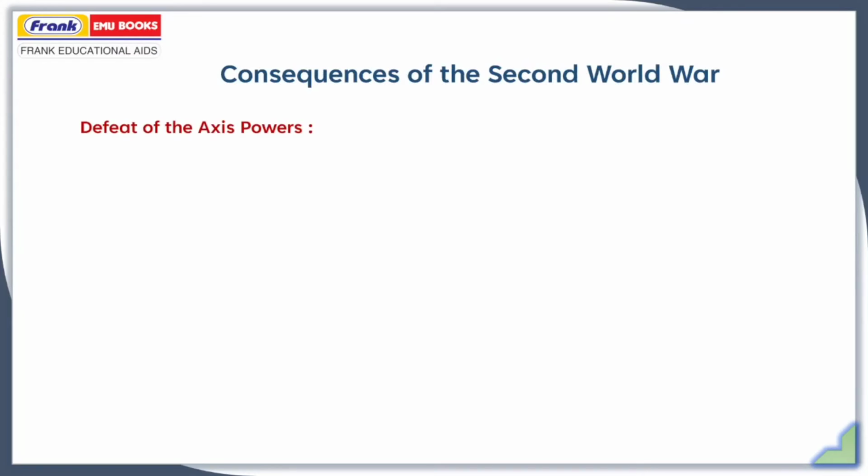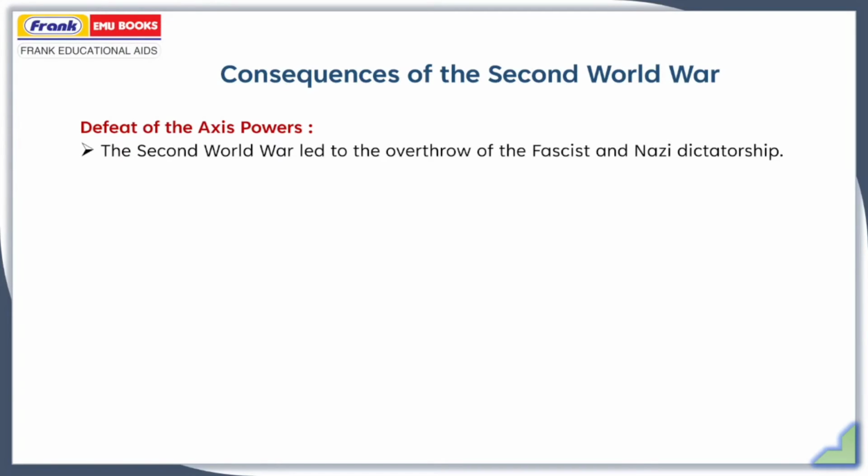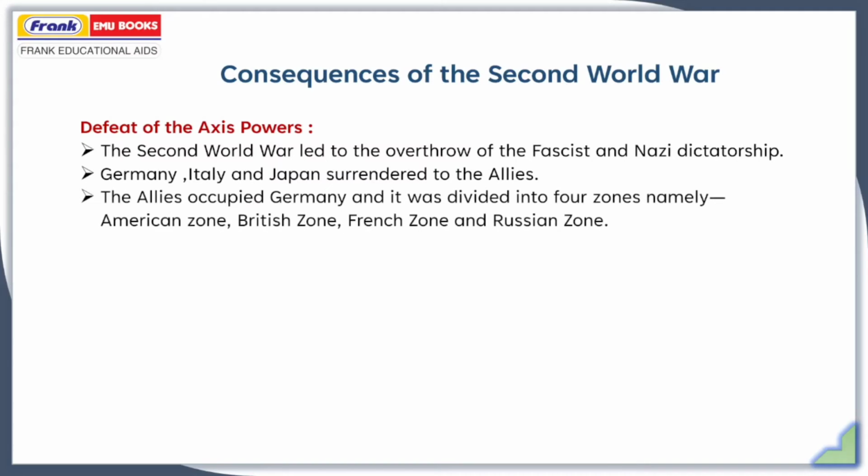First of all, defeat of the Axis powers. The Second World War led to the overthrow of the fascist and Nazi dictatorships. Germany, Italy, and Japan surrendered to the Allies. The Allies were victorious. The Allies occupied Germany and it was divided into 4 zones: American zone, British zone, French zone, and Russian zone. Germany was divided into 4 parts.